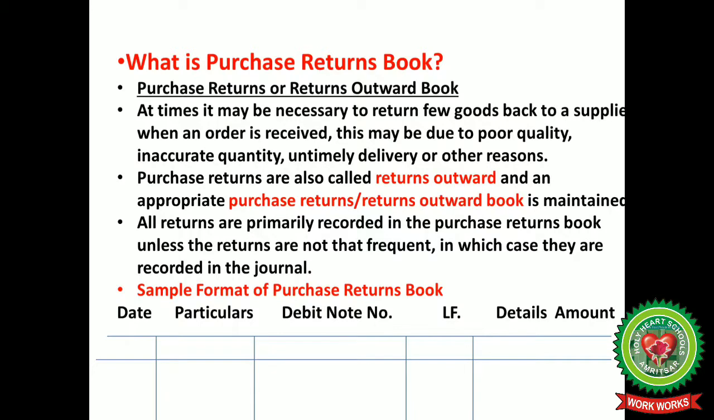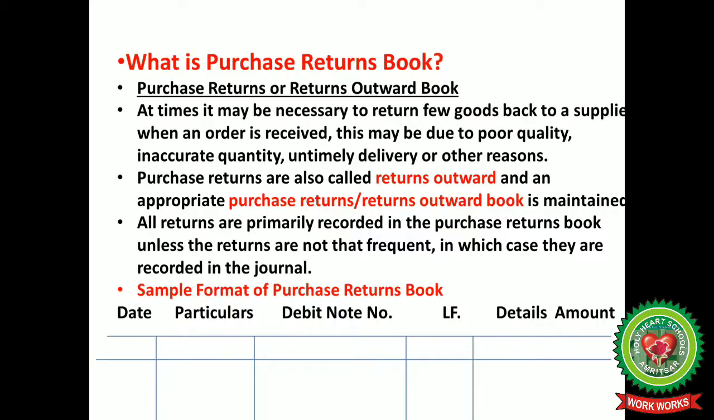What is purchase return book? Purchase return or return outward. Once you are purchasing, goods are coming into the business, and if you return the same, that's why it's called return outward. At times it may be necessary to return a few goods back to a supplier when an order is received. This may be due to poor quality, inaccurate quantity, untimely delivery or other reasons. Purchase returns are also called return outward, and an appropriate purchase return or return outward book is maintained.